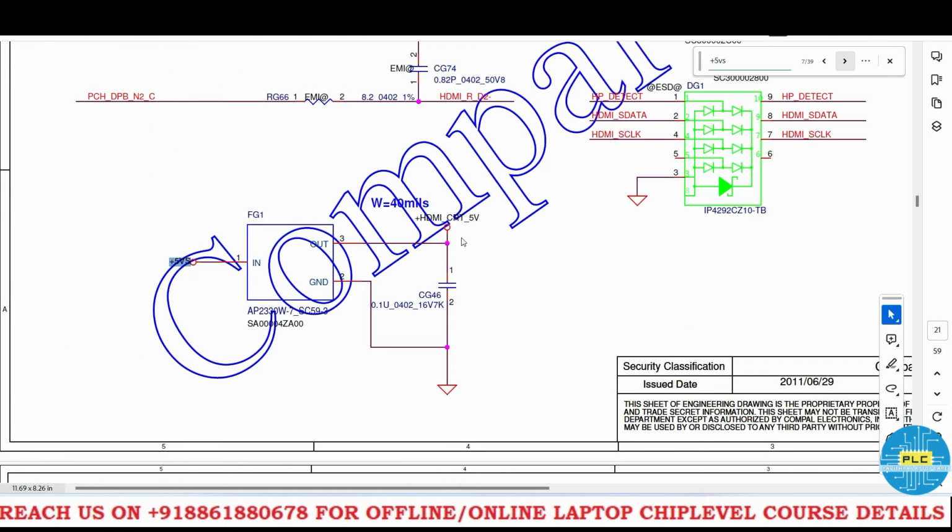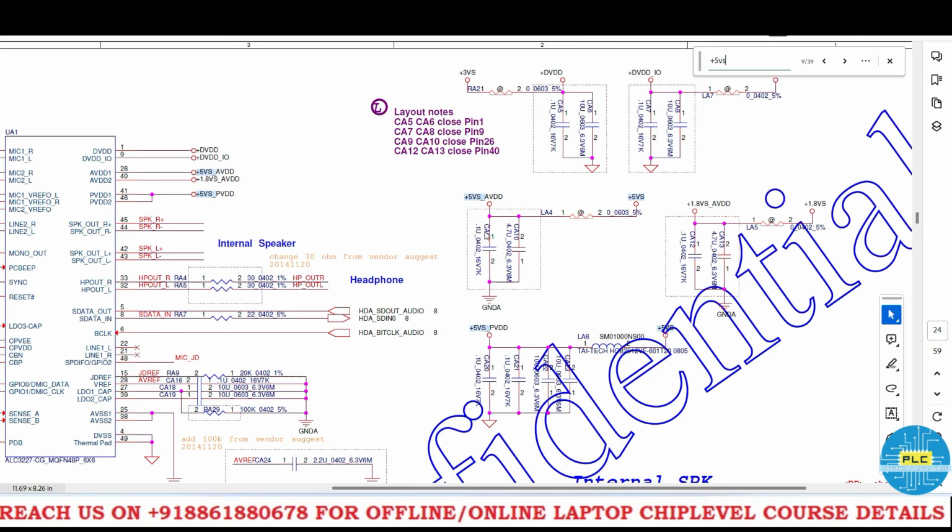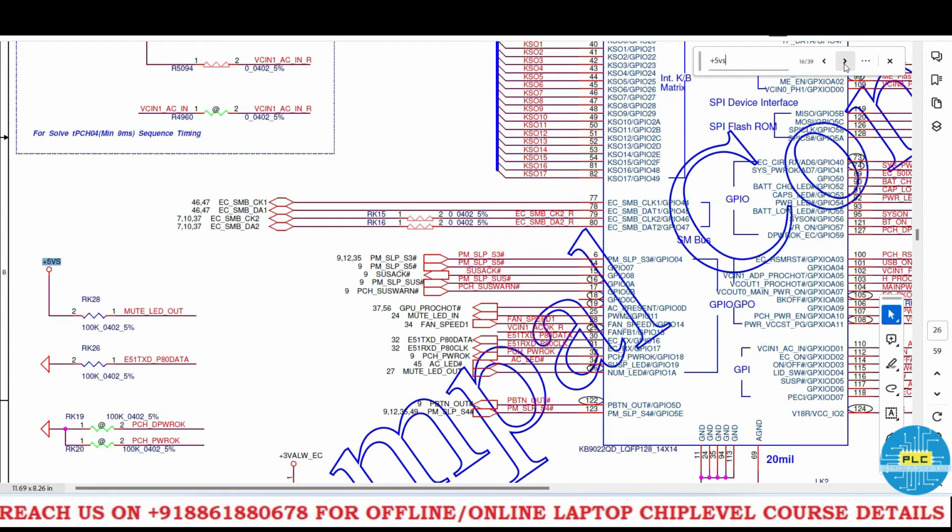Here the HDMI voltage, see here 5VS is converting as HDMI CMT 5V. Here on the speaker side, see 5VS is converting as AVDD. These all are used on the speaker side. See 5 volts AVDD. Already we got 1.8 VS, right? So here PVDD and AVDD. Mute LED out, the mute signal. Whether it's audio mute or EC mute, we will check next time.